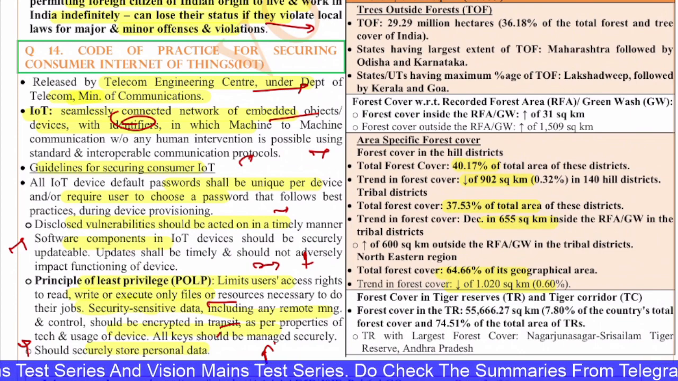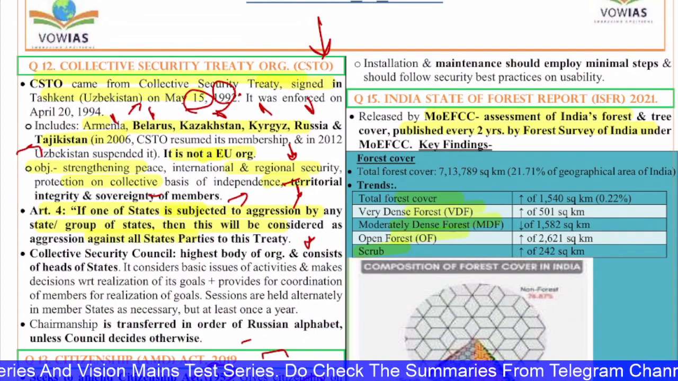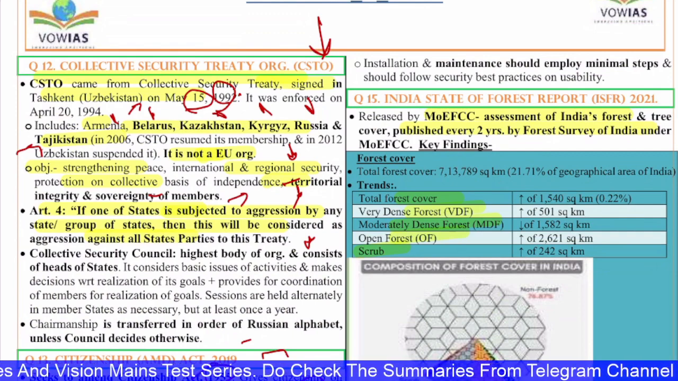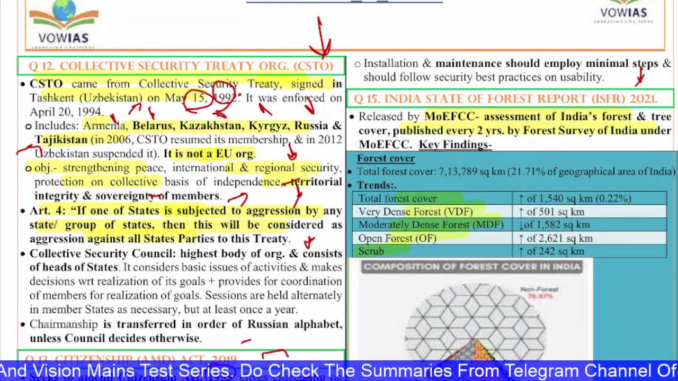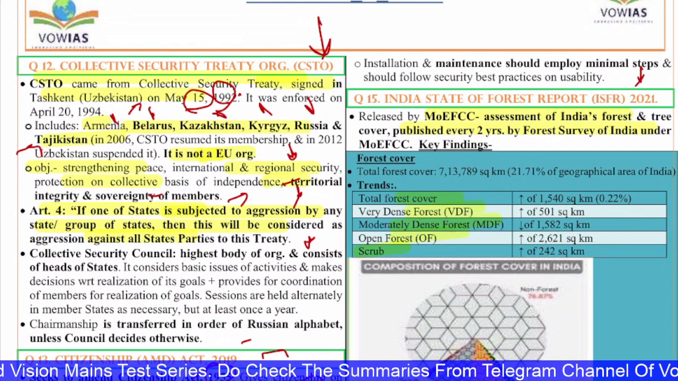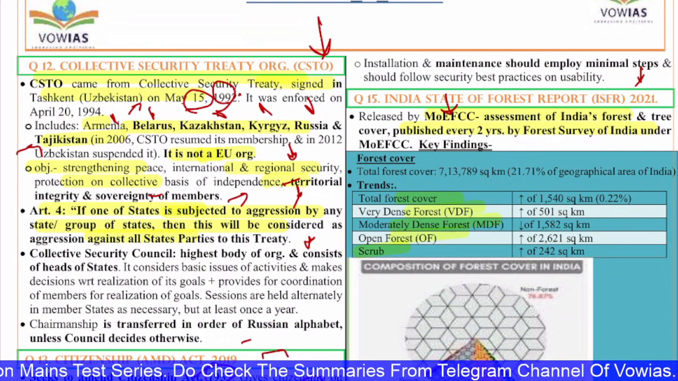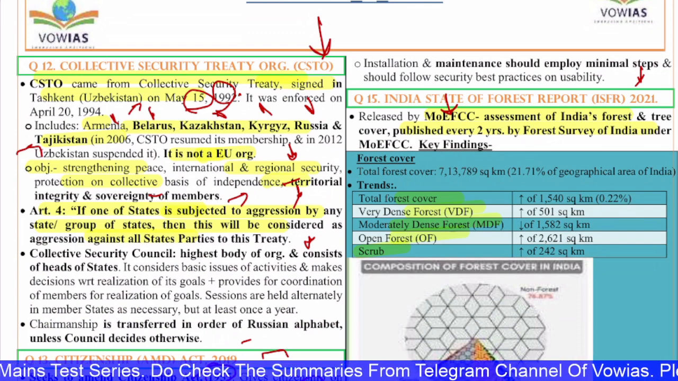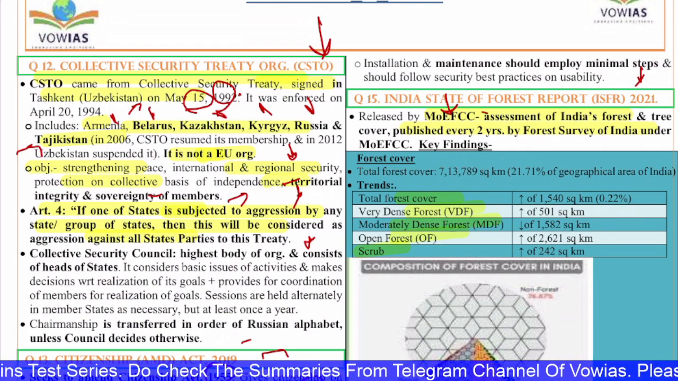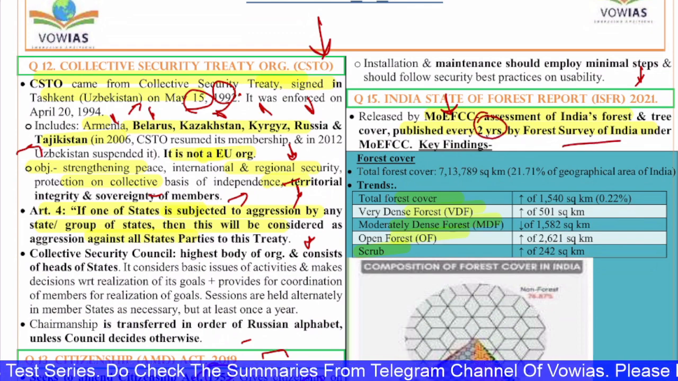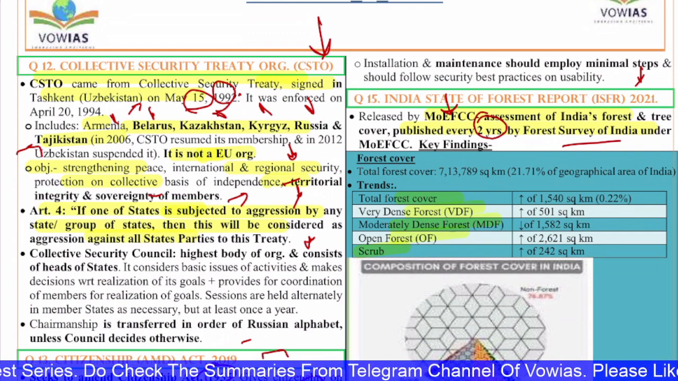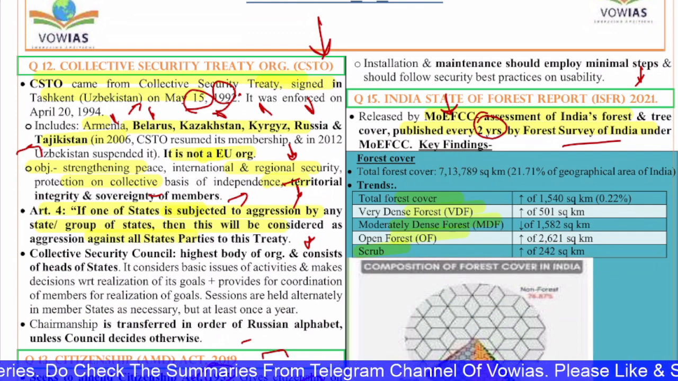Okay. Now let's move on to the next question. The India State of Forest Report 2021. The India State of Forest Report is released once in every 2 years by the Forest Survey of India, under the Ministry of Environment, Forest and Climate Change. It is an assessment of Indian forest and tree cover. And various important observations.